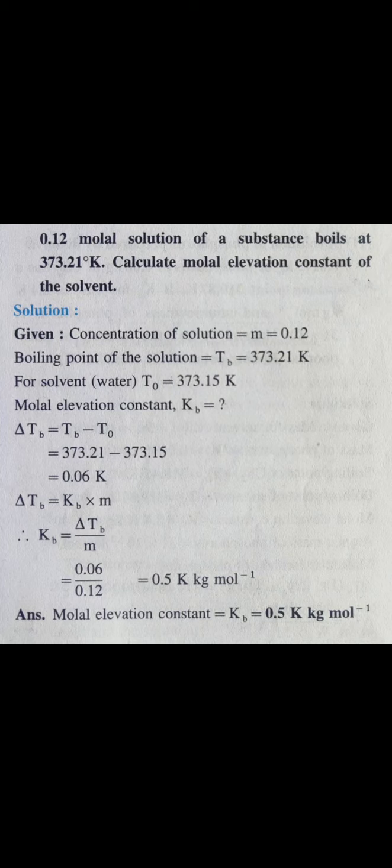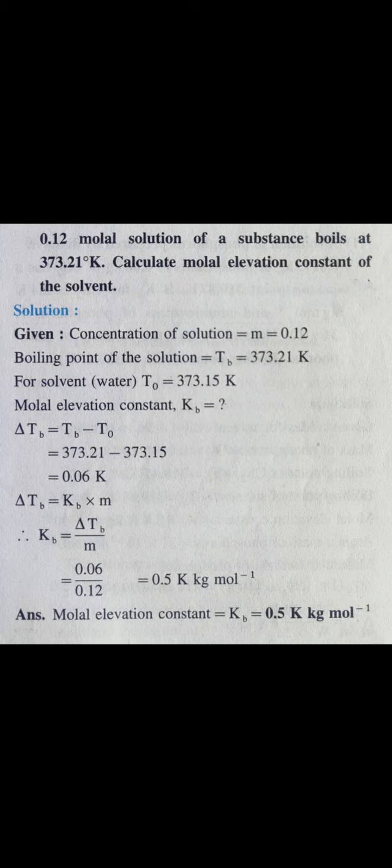Second numerical: a 0.12 molar solution of a substance boils at 373.21 Kelvin. Calculate the molar elevation constant for the solvent.